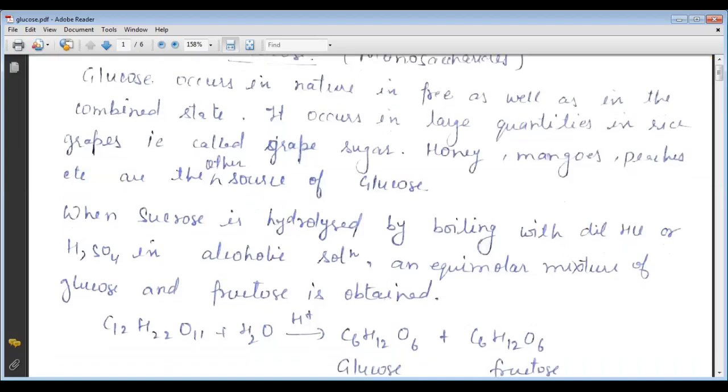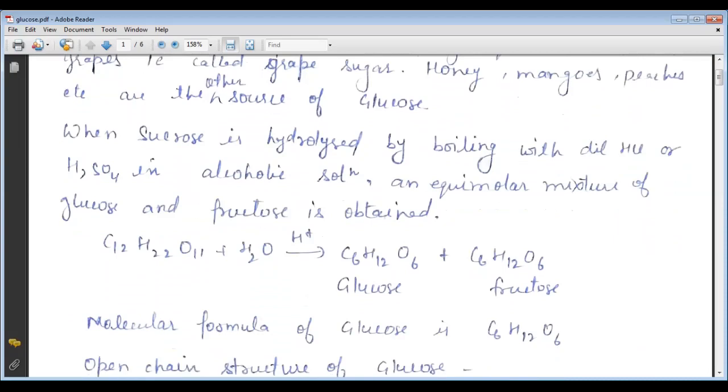Here is the reaction. In this reaction, sucrose, C12H22O11, is hydrolyzed and it gives glucose, that is C6H12O6, and fructose also, C6H12O6.